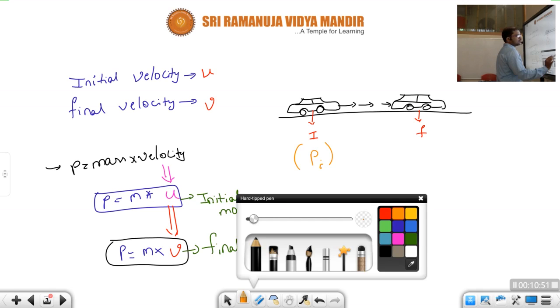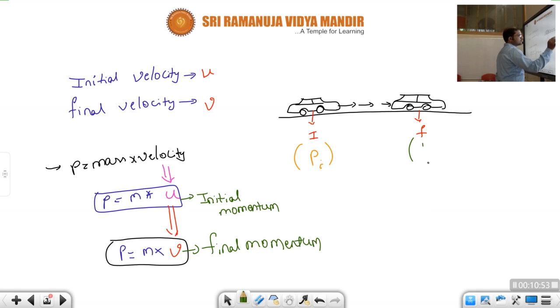Initial momentum. At the final point, the momentum it has is called final momentum. Means we are taking a time interval. At the starting, the amount of momentum it has is called initial momentum, and at the end, the momentum it has is called final momentum.